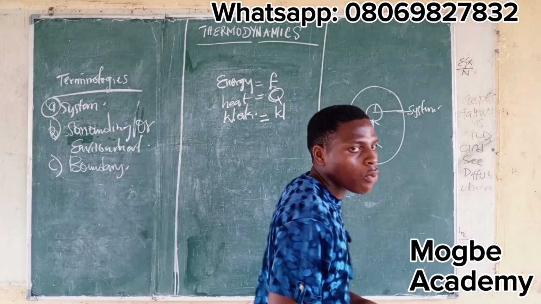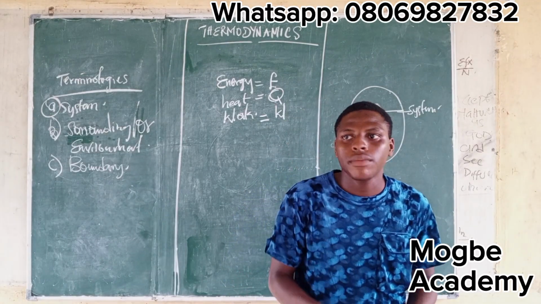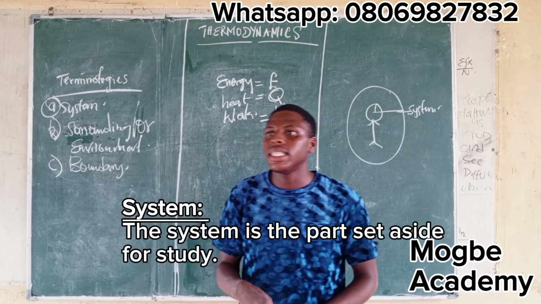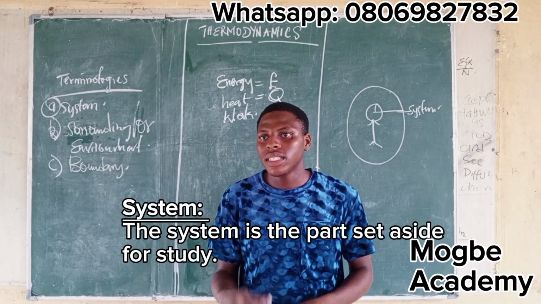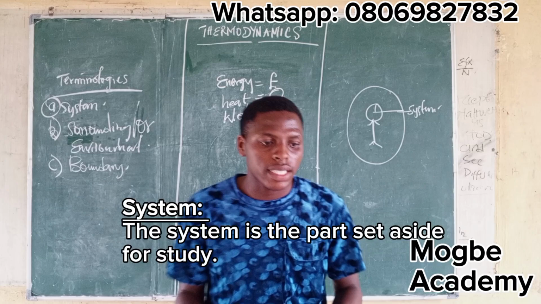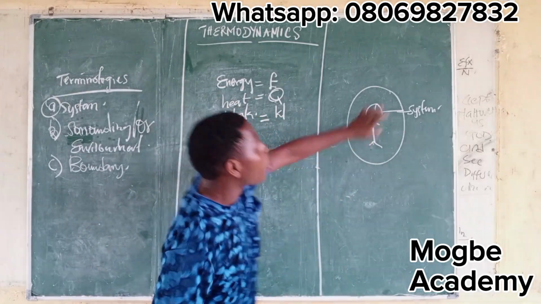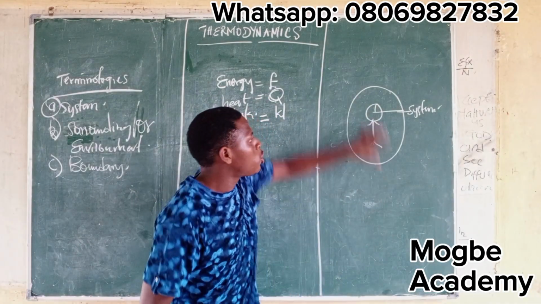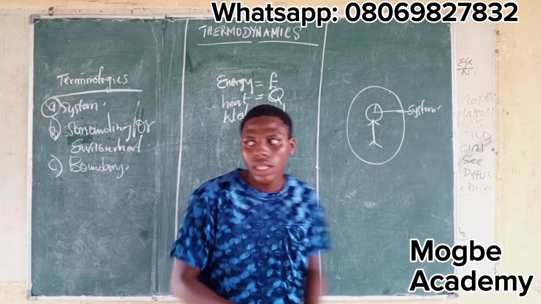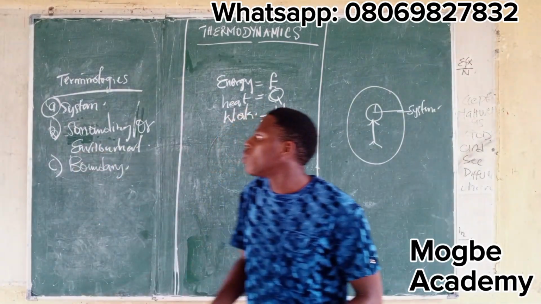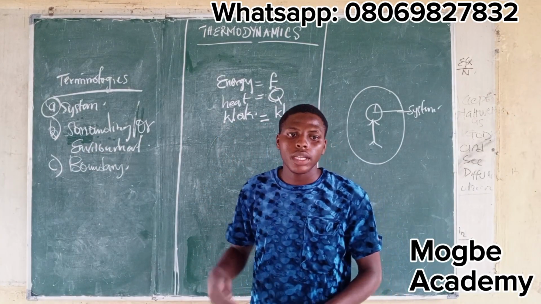Now you ask yourself, what is now the system? The system is the part set aside for study. So Bola is the part which we want to study. So Bola is our system. Now the second one is what we call the surrounding or environment.